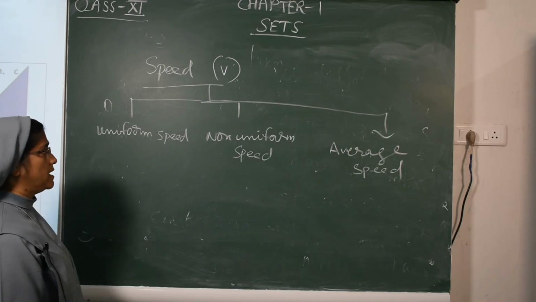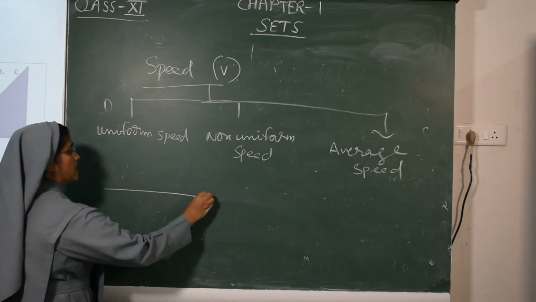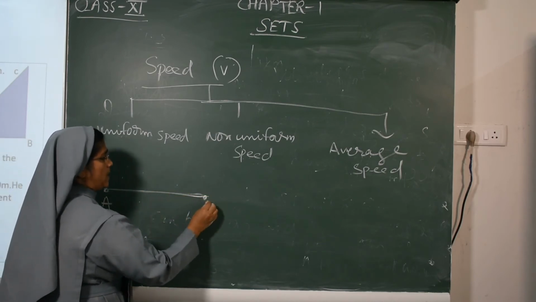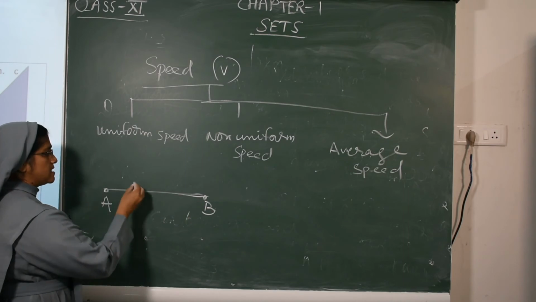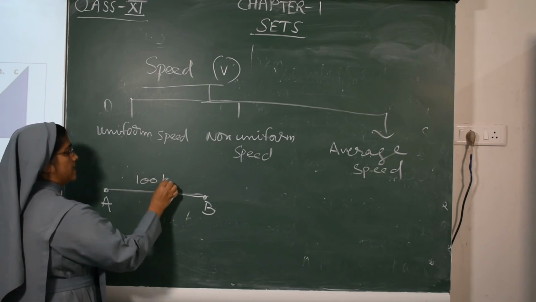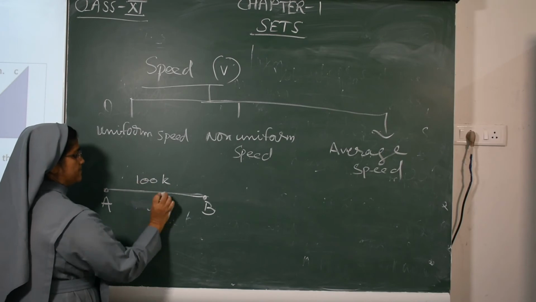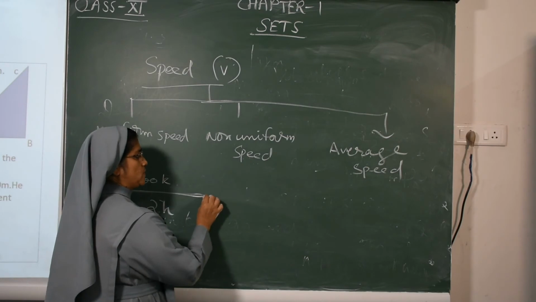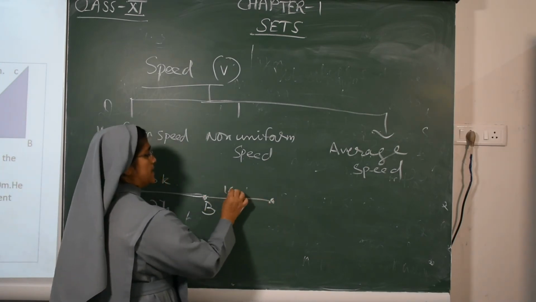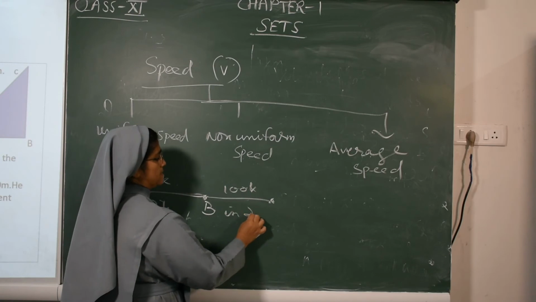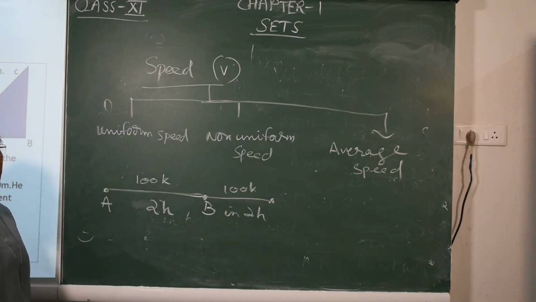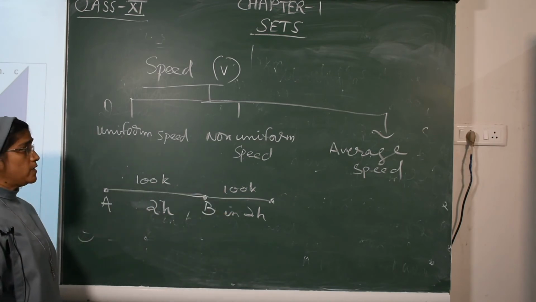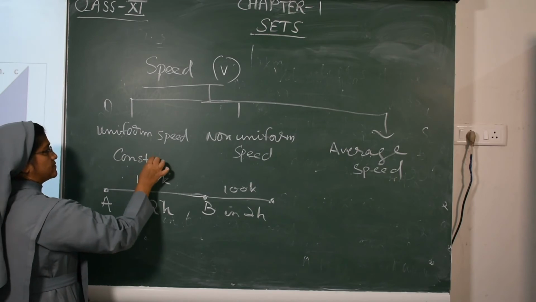So I will make you understand. For uniform speed, Rahul started his journey from his house to his shop. He covered 100 kilometers in 2 hours. Then again he covered 100 kilometers in 2 hours. That is uniform speed. It is constant, meaning equal distance in equal intervals of time.